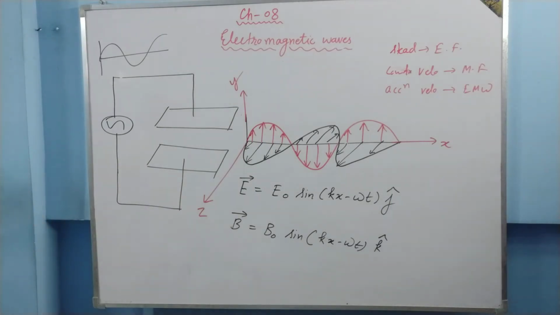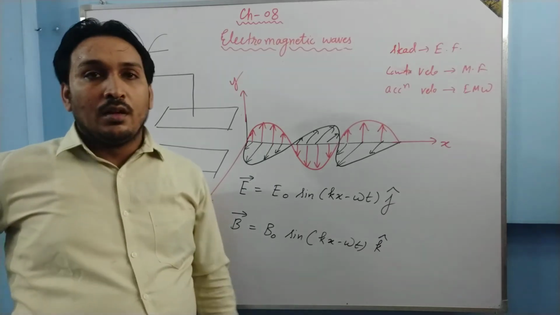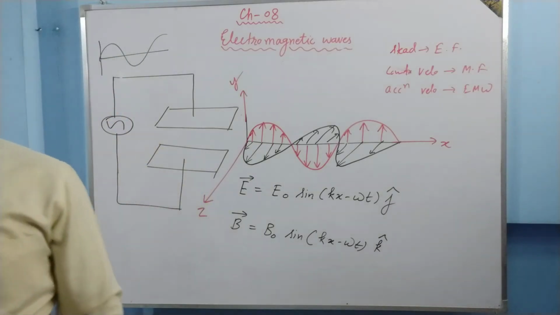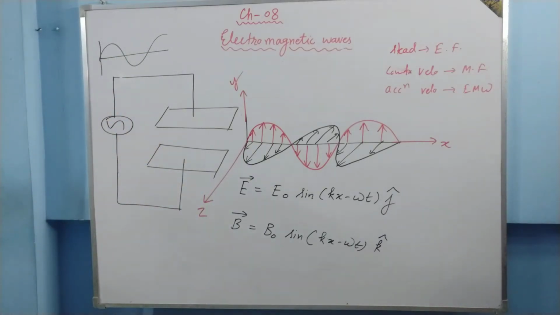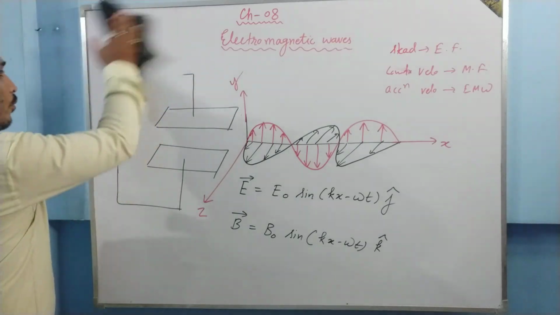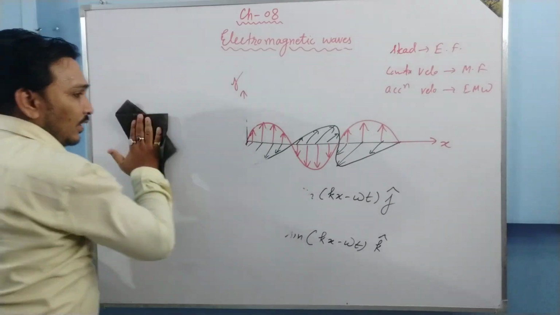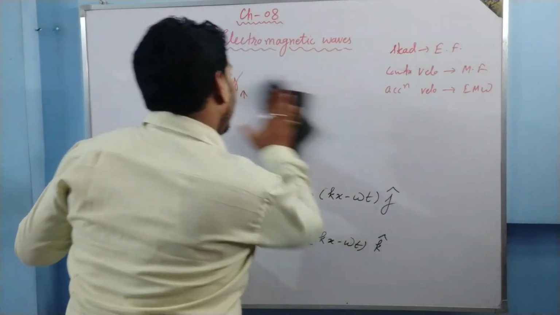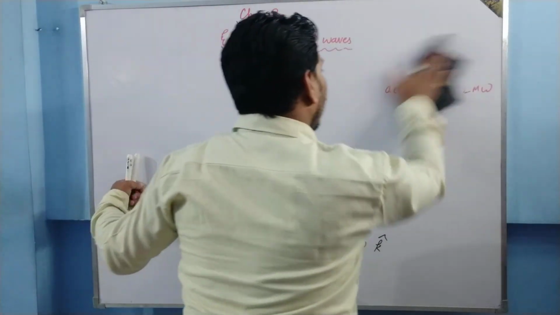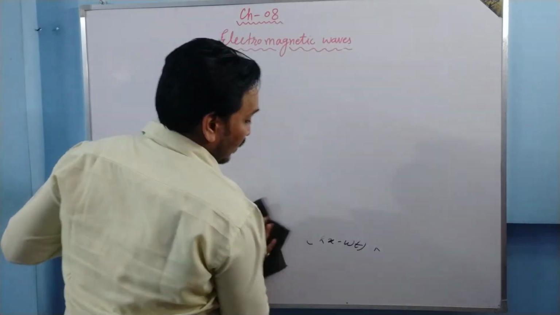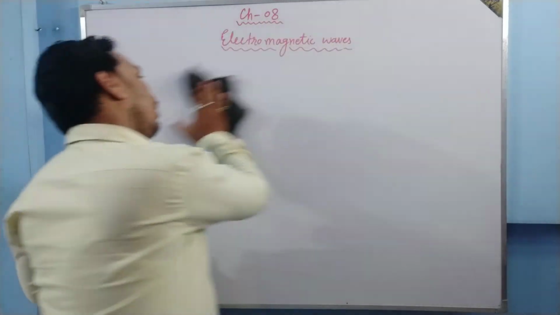Okay, this is all about the basic idea of electromagnetic waves. I hope it is clear. Now we are moving ahead and we are going to do the properties of electromagnetic waves. This year the syllabus has been very shortened and I am sticking to the syllabus only. What are the important concepts I have told?